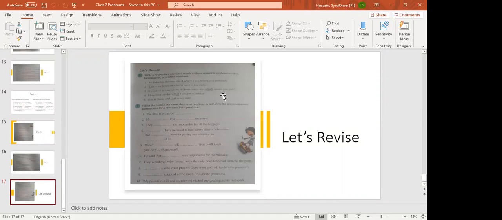Write whether the underlined words in these sentences are demonstrative, interrogative, or relative pronouns. All of you know demonstrative pronouns are this, that, these, and those, if it is used to point out something. Interrogative is used in asking questions. Relative pronouns relate to a noun or a pronoun in a sentence. So relative pronouns are who, whom, whose, that, and which. Okay. So who will do the first sentence?